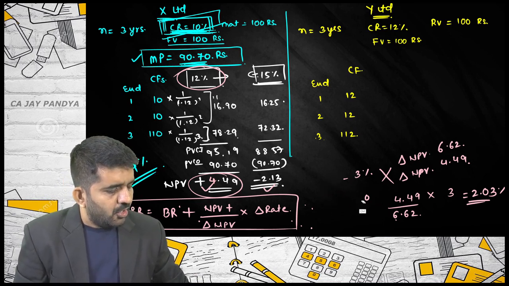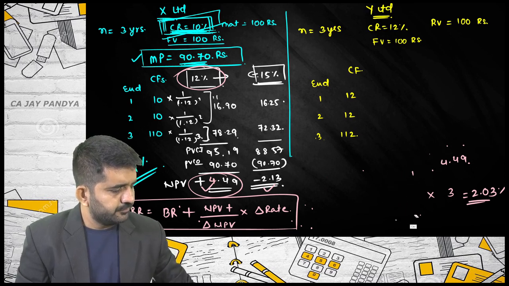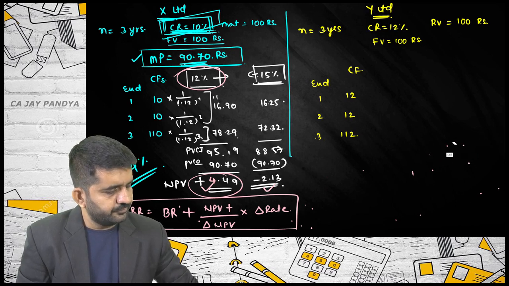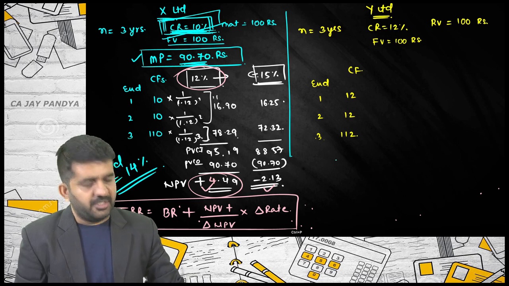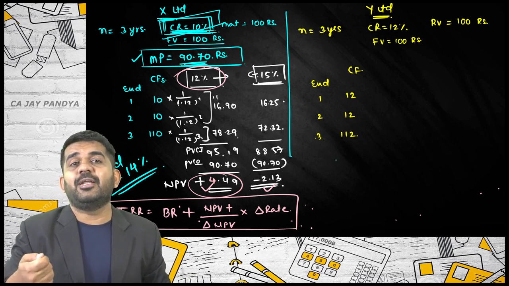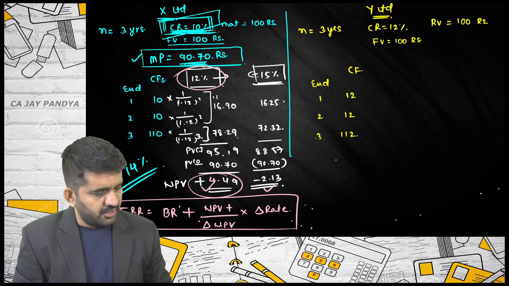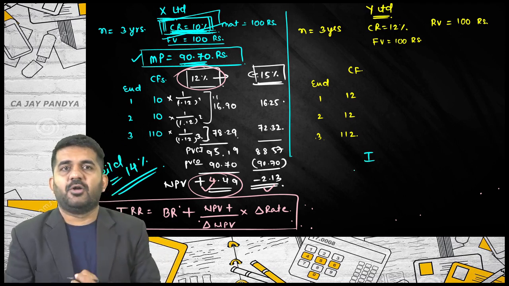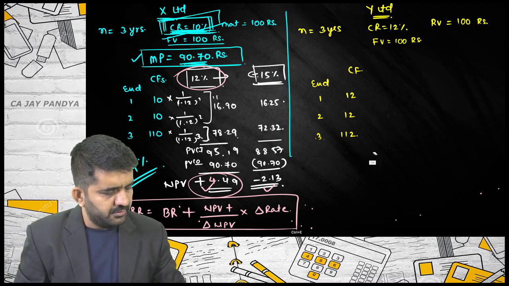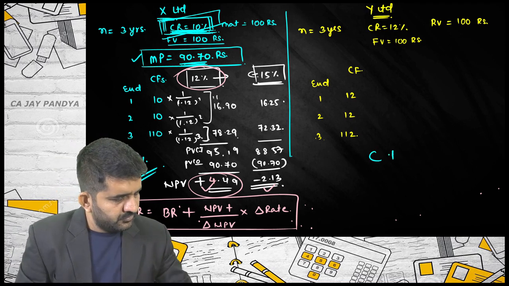There is another approximation of finding out return. This is also used in cost of capital, but this is also an alternative method of finding out an approximate return. Is it alright? What is it? How much every year you are earning? I should write down coupon. Is it alright? It is 10 every year.